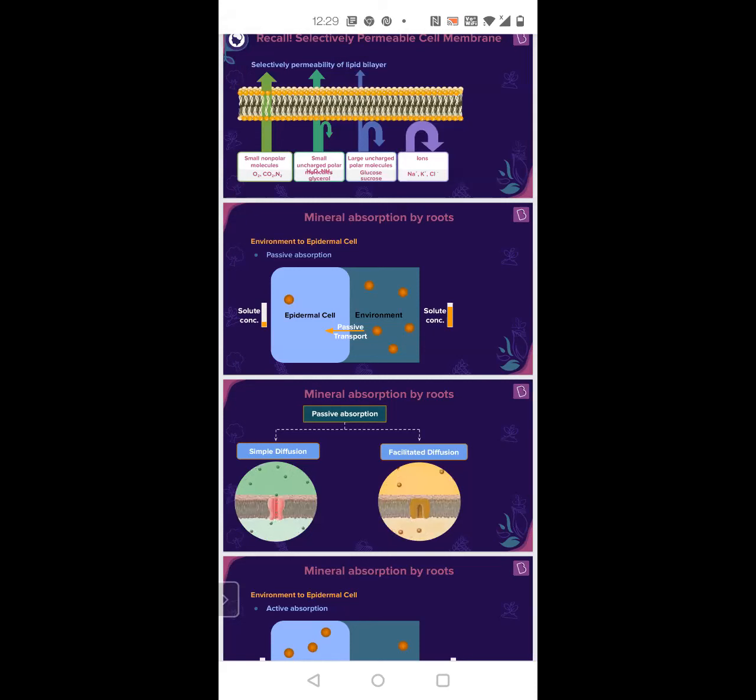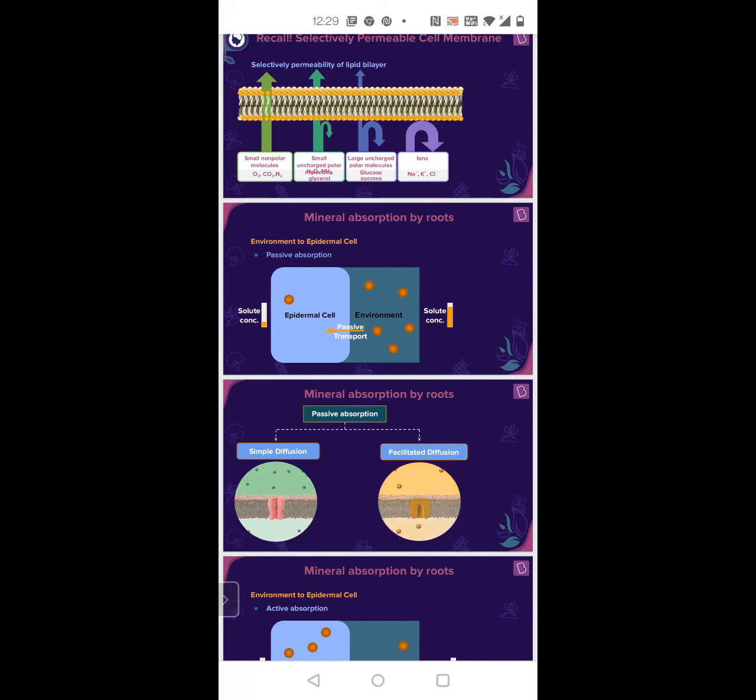To the soil, right? So the concentration of these minerals will be high in the soil. That means solute concentration will be high. Compared to that, your epidermal cells will have lesser solute concentration.